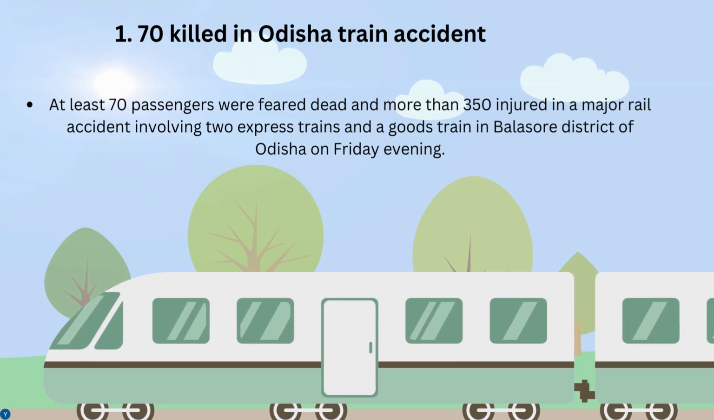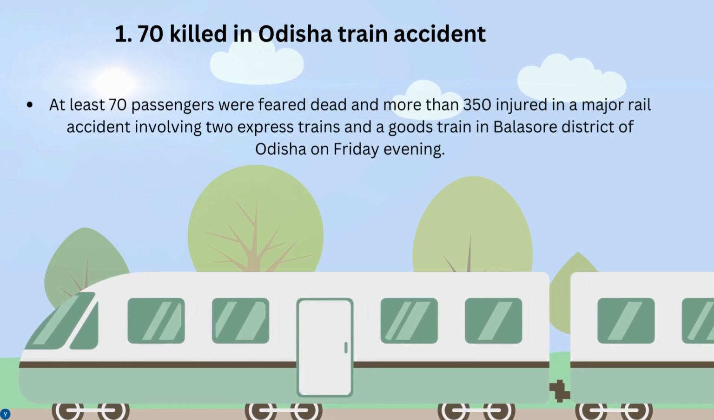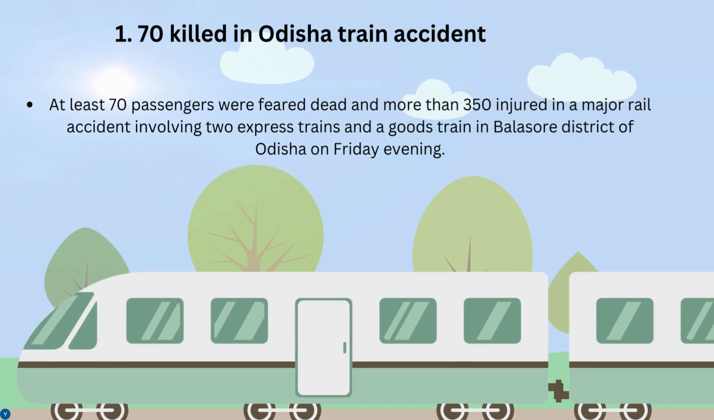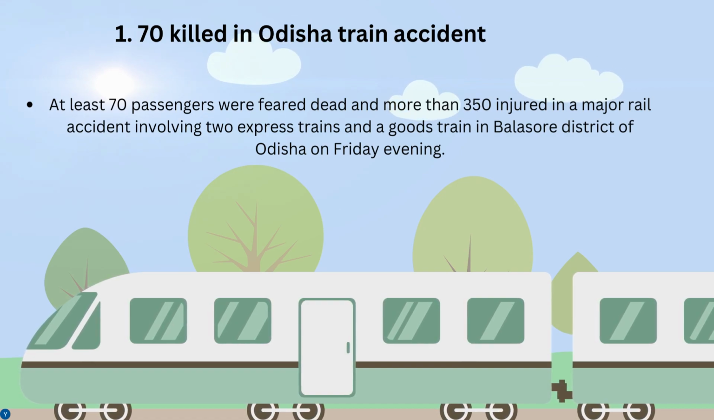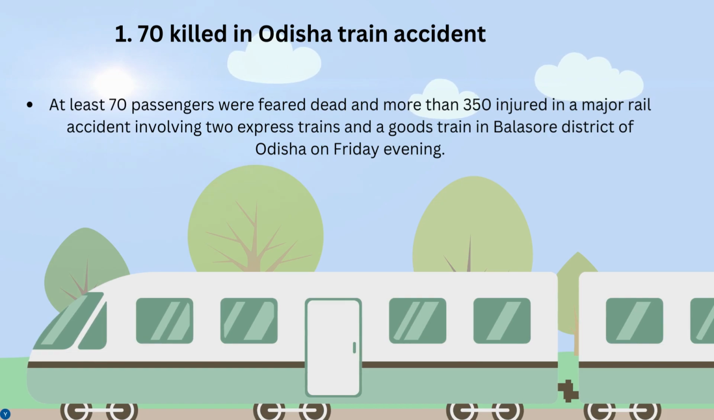So, the first news, at least 70 passengers were feared dead and more than 350 injured in a major rail accident involving two express trains and a goods train in Balasore district of Odisha on Friday evening.